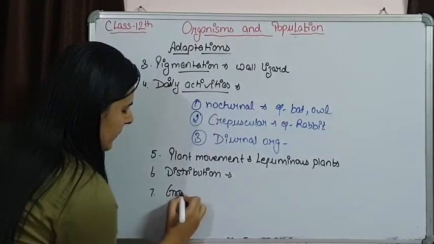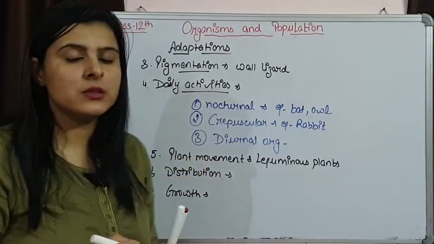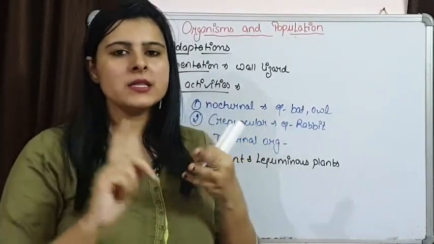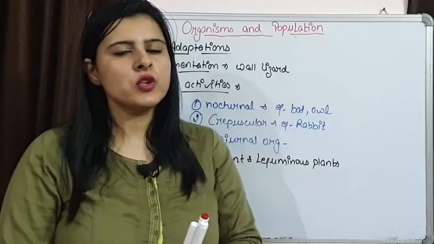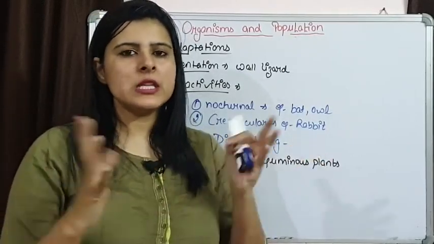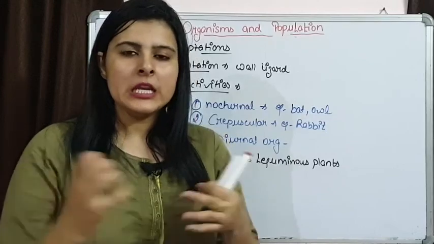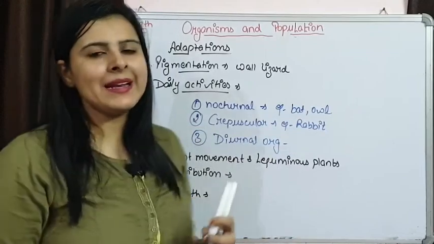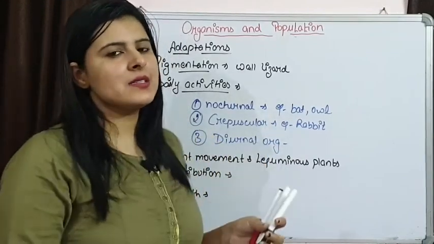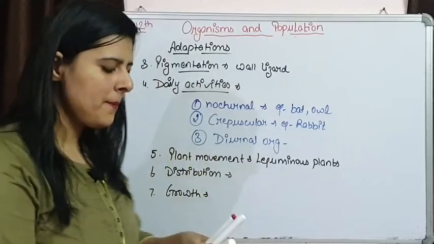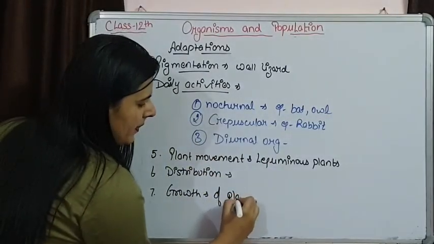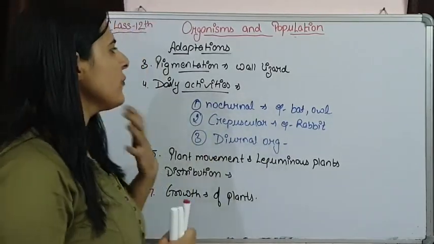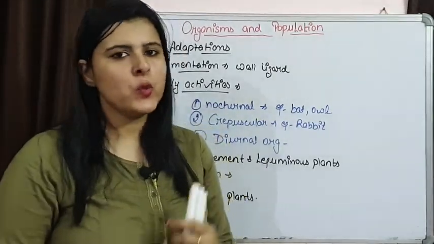And growth. If we talk about growth, yes, light is responsible for growth. If we take the example of plants, if a plant is getting proper light, the height of the plant is going to be proper. Light is influencing the opening and closing of stomata. Leaves are going to be properly present. Maximum number of leaves are going to be present in proper light conditions. So, yes, light is responsible for the growth of a plant and it is highly influencing the growth of the plant. So, these are some of the adaptations which organisms show towards light.